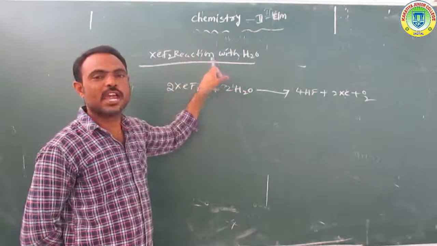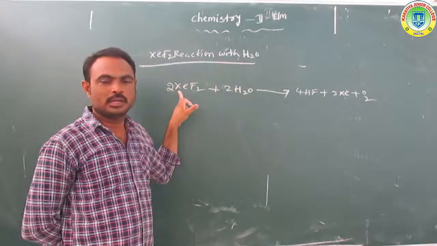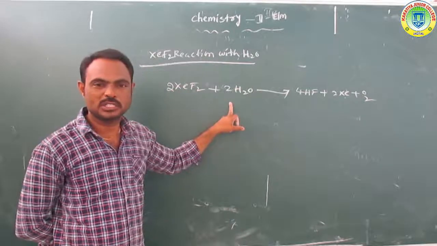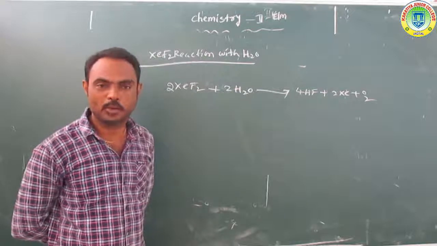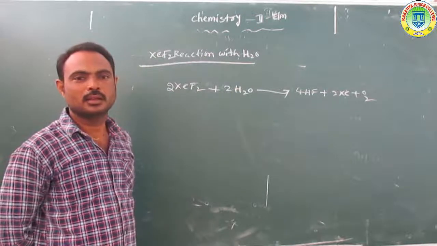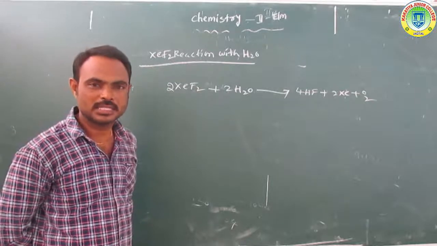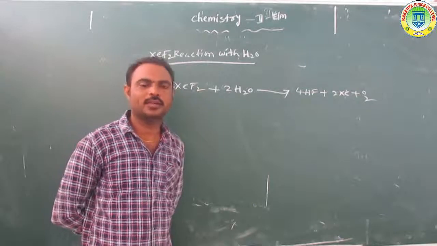XeF2 reaction with water molecules. Xenon difluoride reacts with 2 moles of water molecules to form 3 components: xenon, oxygen, and hydrogen fluoride.